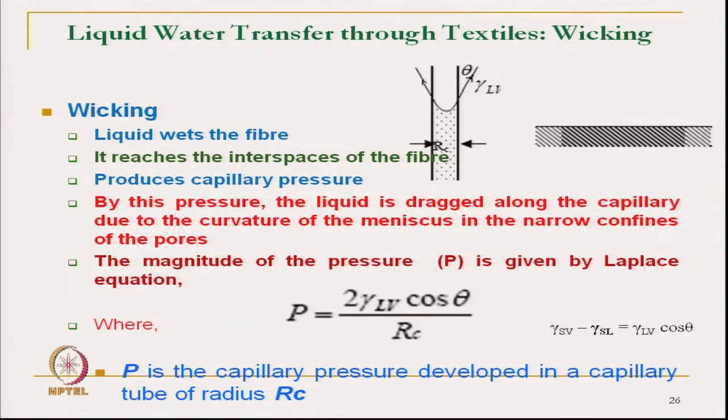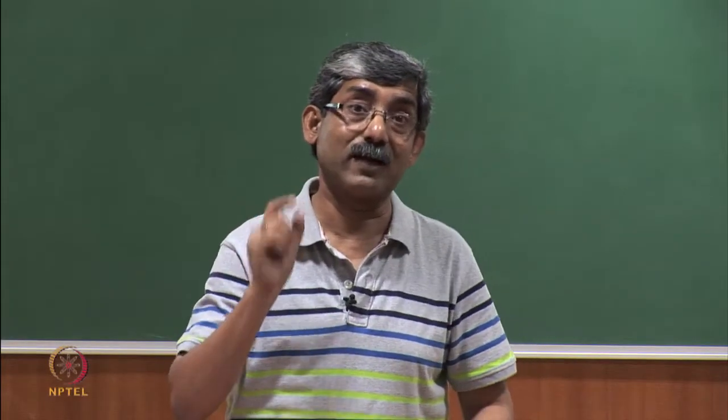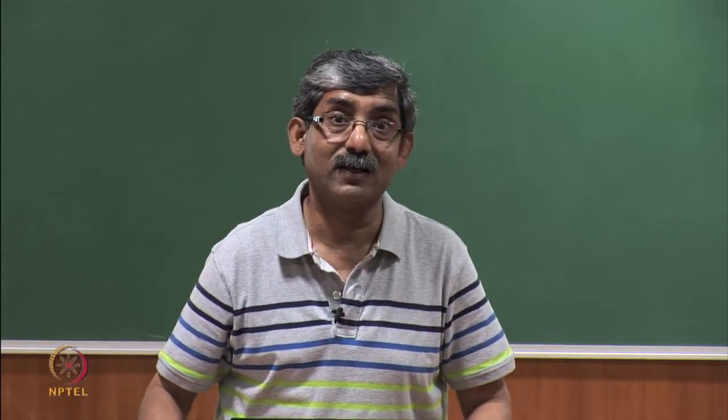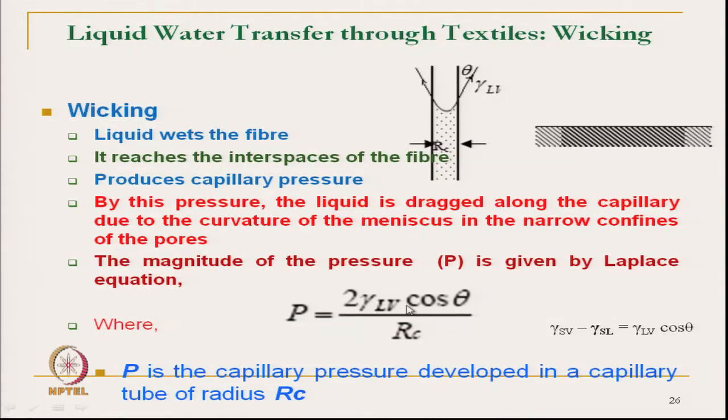That means the fiber to fiber distance, the pore diameter, the pore radius, is this RC. This shows that if we decrease RC, a finer pore will create higher pressure.